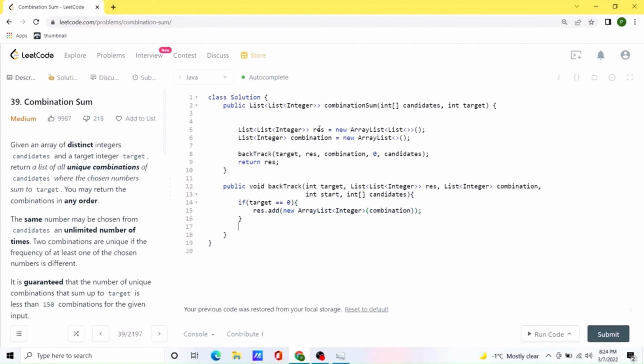If this is not the case, we need to check whether the target is less than 0, which means that we have already surpassed our target and we need to break, so we can just return null.